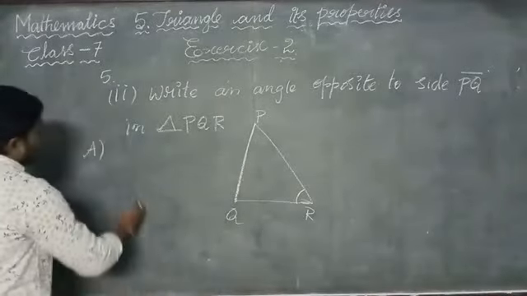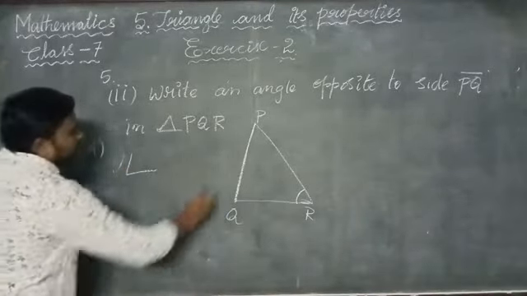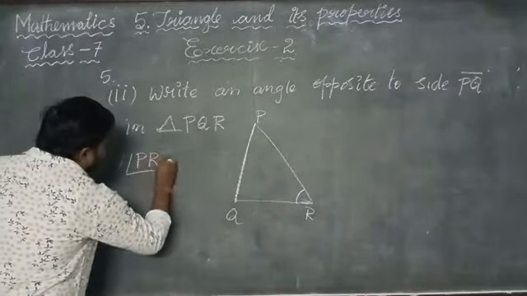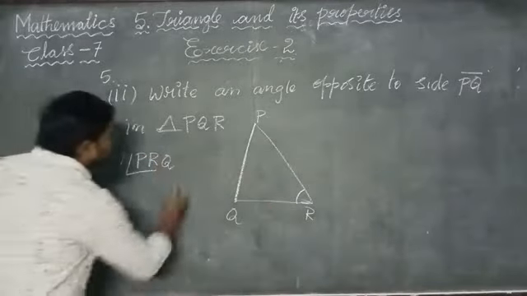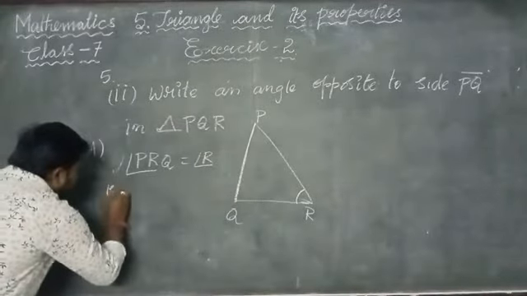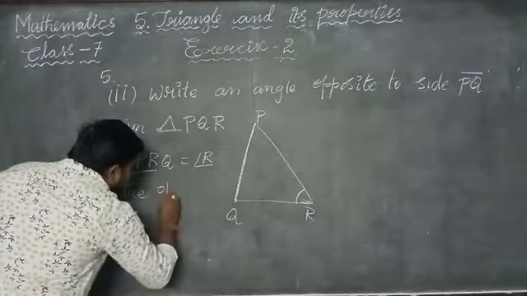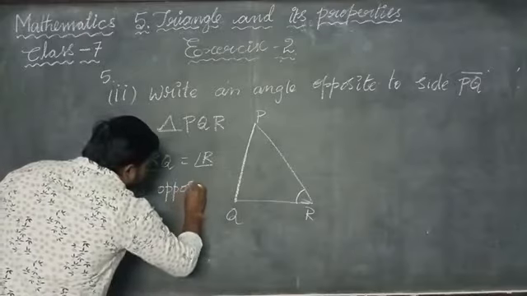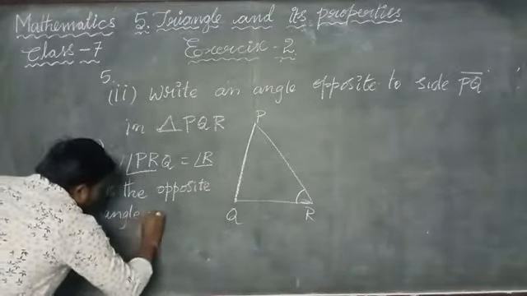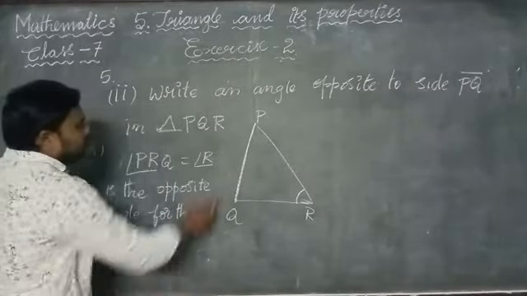Now let us write: angle PRQ, equal to angle R, is the opposite angle for the line segment PQ.